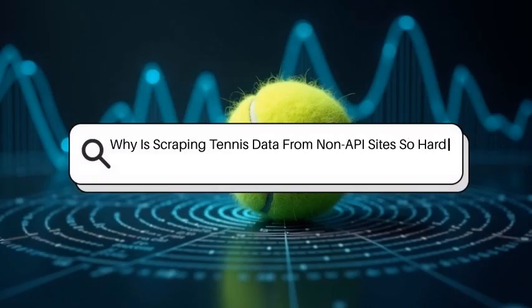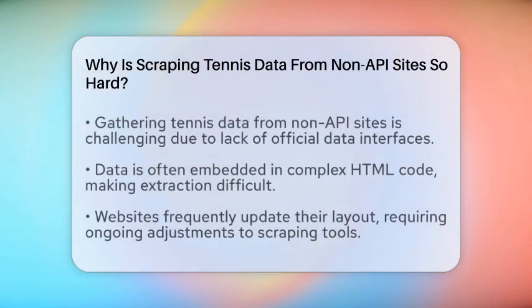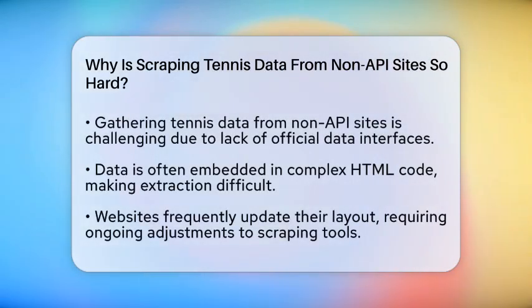Why is scraping tennis data from non-API sites so hard? Imagine trying to gather all the latest tennis match stats, player info, and historical records from websites that don't give you a simple data button. It sounds straightforward but turns out to be quite tricky.